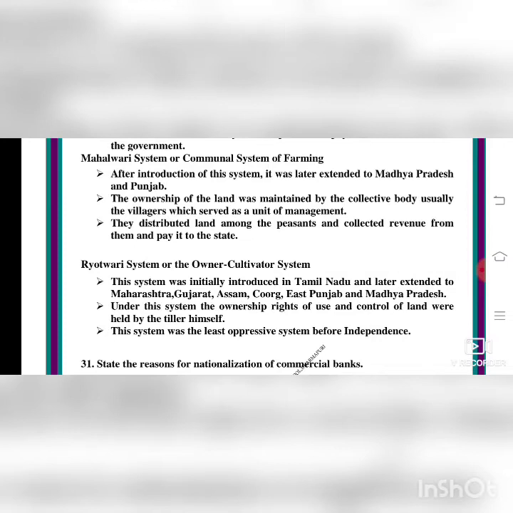When the East India Company, the British, came into India, they brought the Zamindari system and the Mahalwari system. In the Zamindari system, the zamindars became the owners. In the Mahalwari system, the panchayats became the owners. But in the Ryotwari system, the farmers are given the ownership.